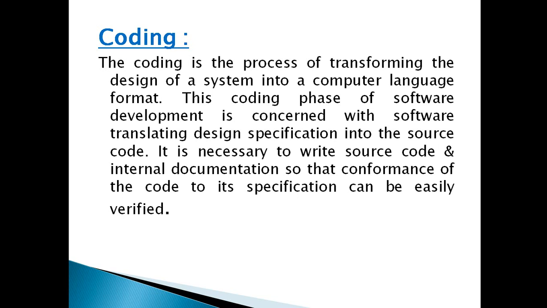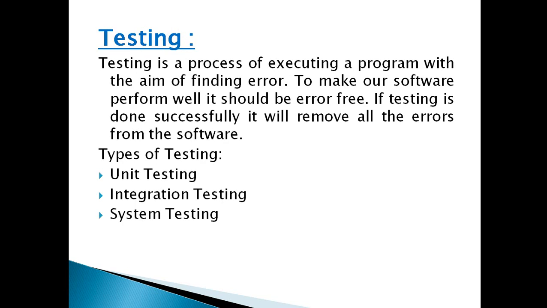Based on the design, the coding is written by the programmer. This is actually executing in the machine. This coding is a program, a source code. It is a physical system, executing on the screen.